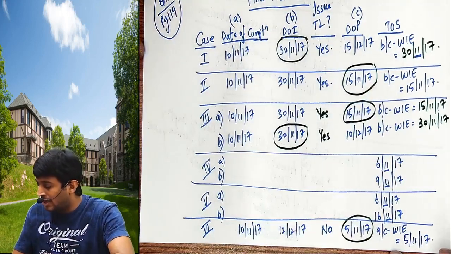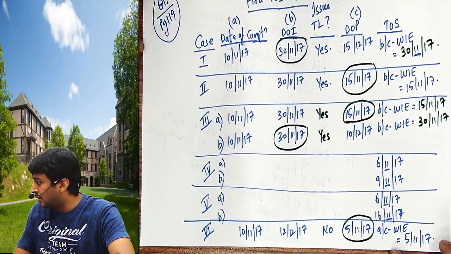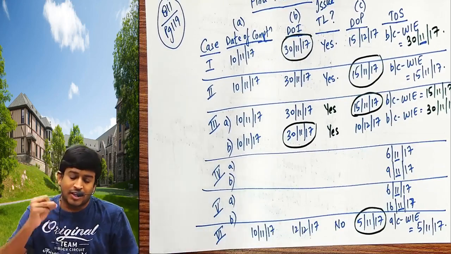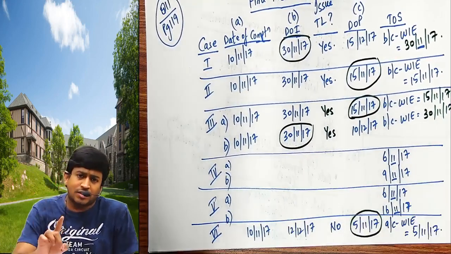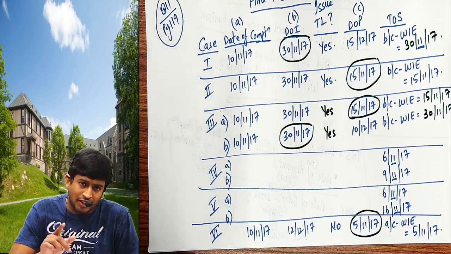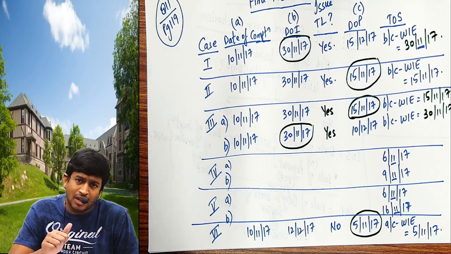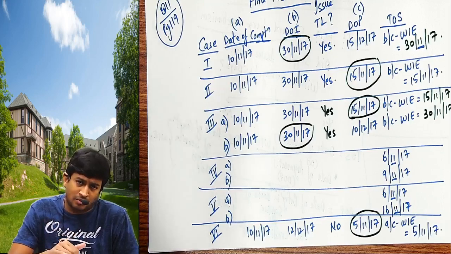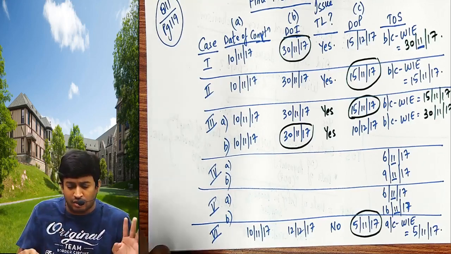Answer will be 5th November. Once again, if you issued within 30 days, date of invoice or date of payment, whichever is earlier. Issued after 30 days, date of completion of service or date of payment, whichever is earlier. If 2 dates are given in the problem for payment, date of payment entered in my books, or date of credit in my books, whichever is earlier. That he will not give. Date of payment, remember that.